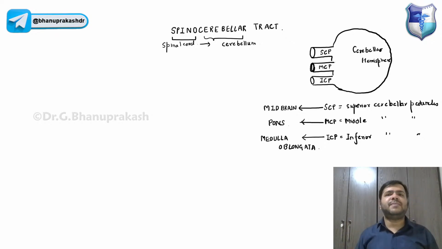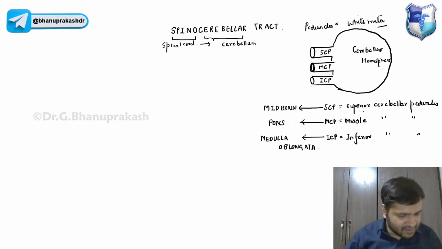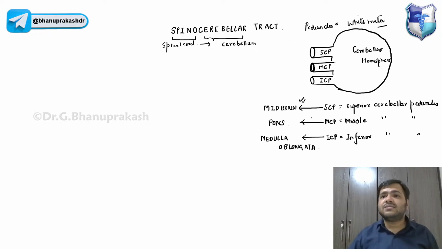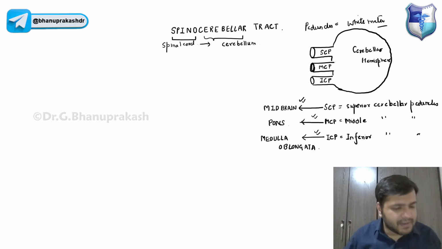The cerebellum has three peduncles. These peduncles are nothing but white matter only, bundles of white matter, and these are called peduncles. We have superior, middle, and inferior. Any tract which has to go into the cerebellum from the spinal cord, these peduncles are the gateways. The superior one is connected with the midbrain, the middle one with the pons, and the inferior one with the medulla oblongata.